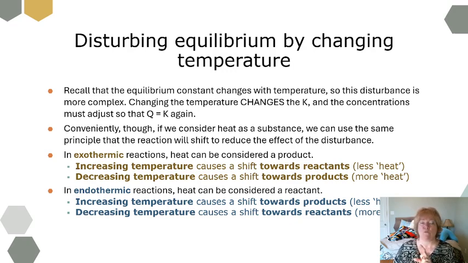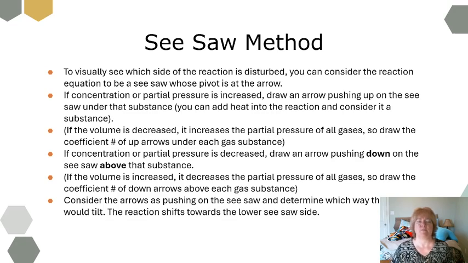Remember too, when we look at endothermic and exothermic, I could be told directly that it's endothermic or exothermic. I also could be given a delta H for the reaction, the enthalpy of the reaction. Remember, negative enthalpies mean it's exothermic, positive enthalpies mean it's endothermic. So sometimes the information is given to you in a subtle way.